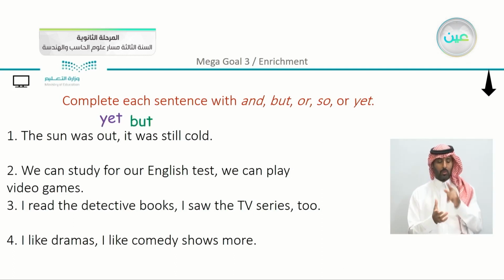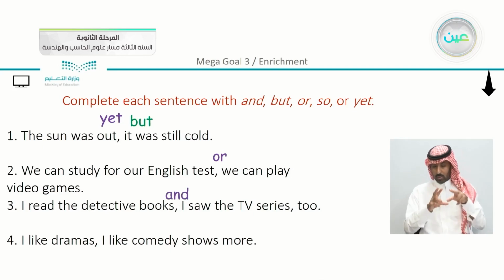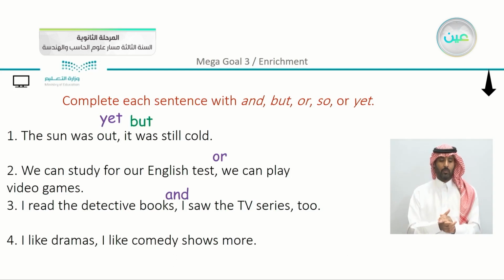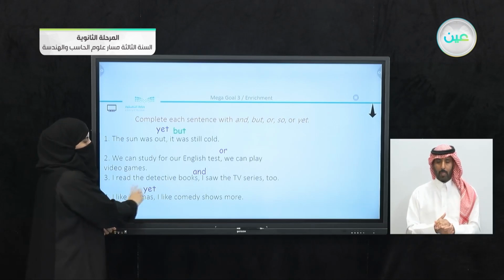We can study for our English test. We can play video games. We can say we can study for our English test, or we can play. Next: I read the detective books. I saw the TV series too. We can say here and I saw. I like dramas. I like comedy shows more. So we have I like something, but I like something else more. We have here but, or we can say yet.